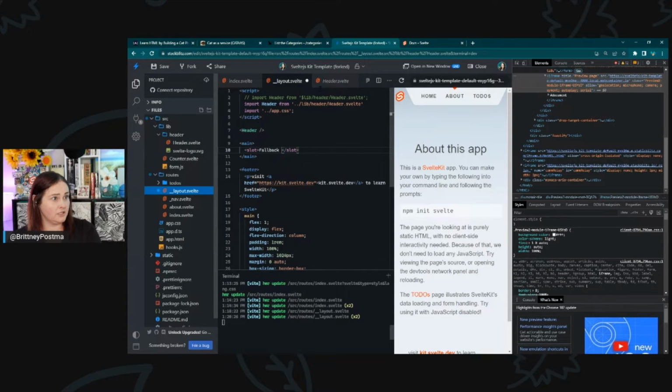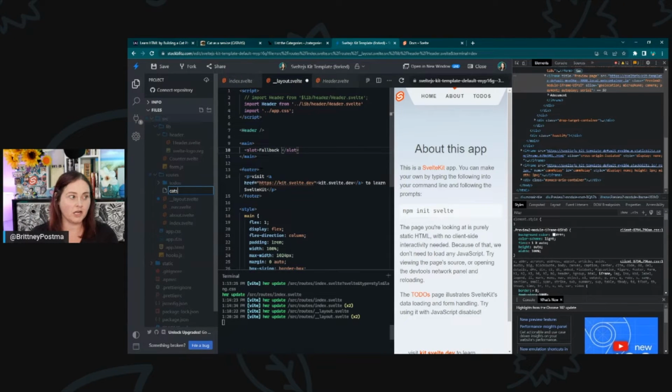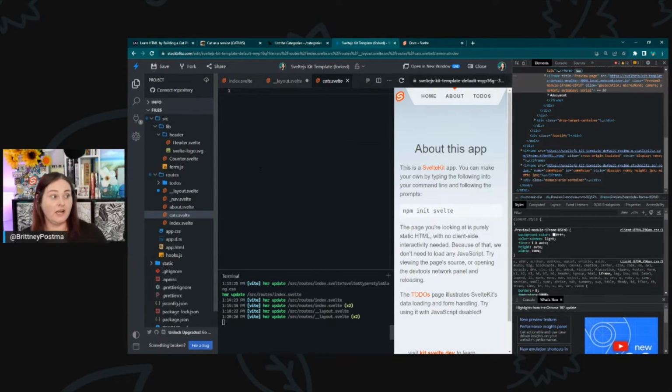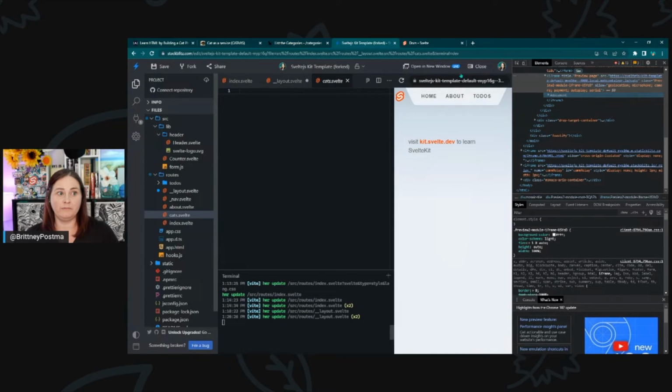Okay, I don't see any props. Let me go ahead and create a new route. To do that in SvelteKit, all you need to do is create a new file within that routes directory, and we can call that cats.svelte. This will be a new route at /cats. It's wrapped with that layout file, the header and the footer, but we don't have any content on the page.